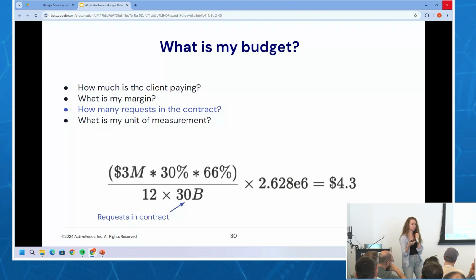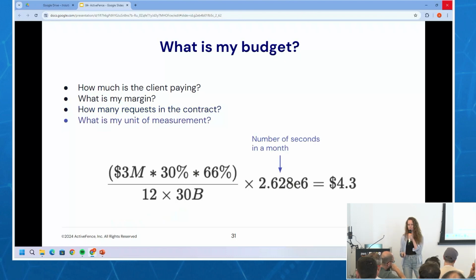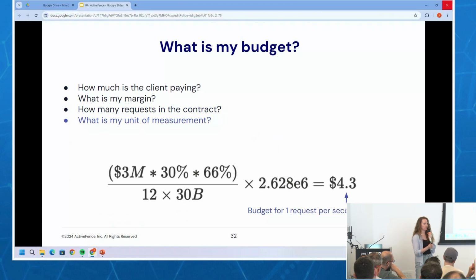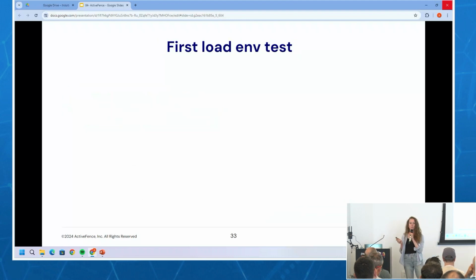Let's convert it to a normalized unit of measurement that I can compare every time I'm running different tests or looking at my budget. And this is as if it was 1 request per second per month, okay? So all I do is multiply it by the number of seconds in a month. And now I have a number that is basically my budget for 1 request per second per month, okay? If that doesn't make sense, because I blew through it and one of my colleagues said that the equations in A Beautiful Mind were easier, let me know and we can discuss. But the idea is I want to bring it down, taking everything I know into account, for a single unit of measurement. Okay, so great, now we're gonna run our first load test.